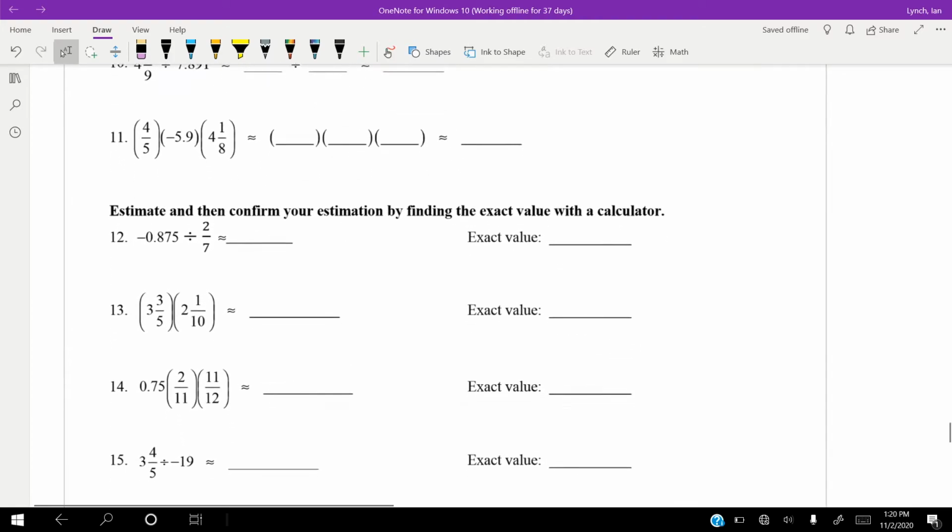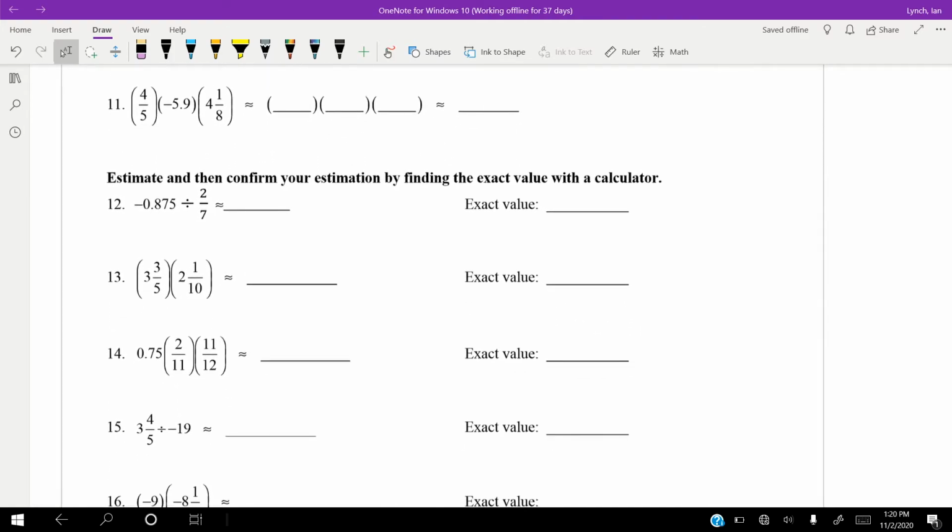So let's move down here. Let's multiply these and divide. Let's do these, and let's find the exact value with a calculator. So negative 0.875 divided by 2/7. So we're going to estimate the same way we did up in the top. So this is roughly negative 1 divided by 0, but you can't really divide by 0. So we're not going to do that one. We're going to do this one.